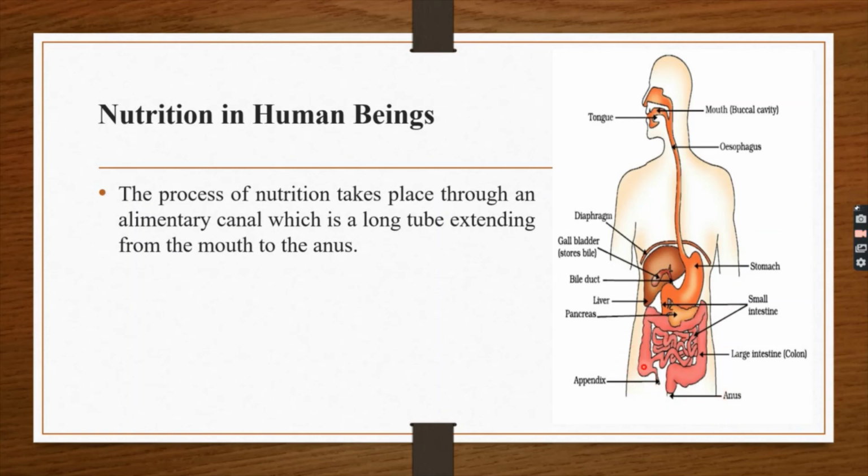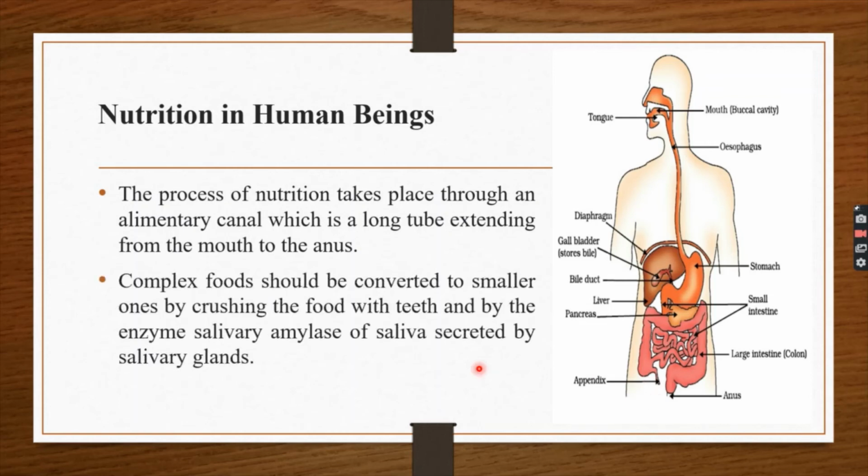The process of nutrition takes place through an alimentary canal that starts from the mouth. It's a long tube extending from the mouth to the anus. Complex foods should be converted to smaller ones by crushing the food with the teeth and by the enzyme called salivary amylase of saliva secreted by salivary glands. The saliva, where will you find saliva? In the mouth. That helps the food to get crushed.